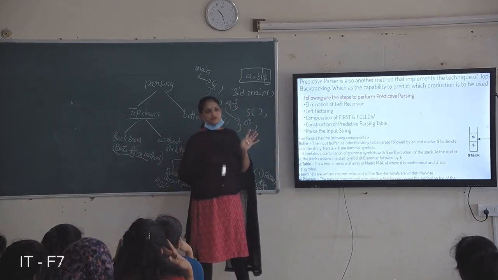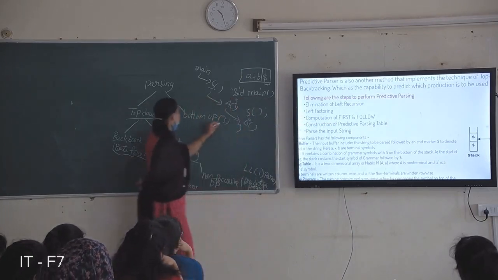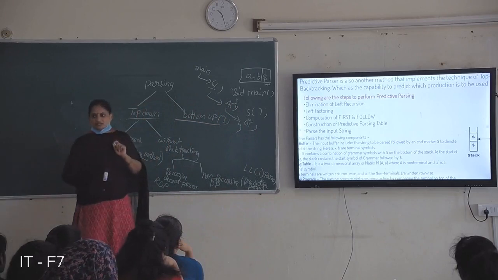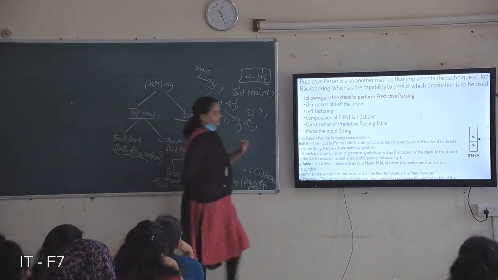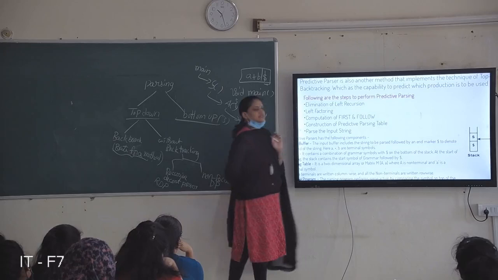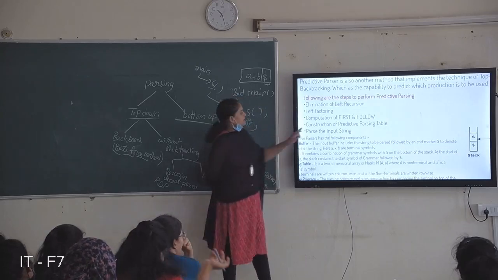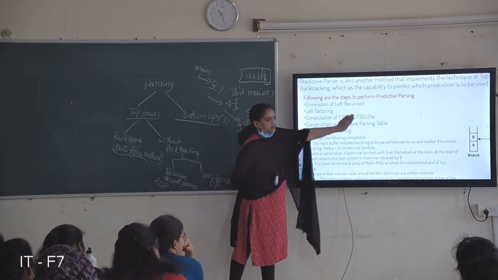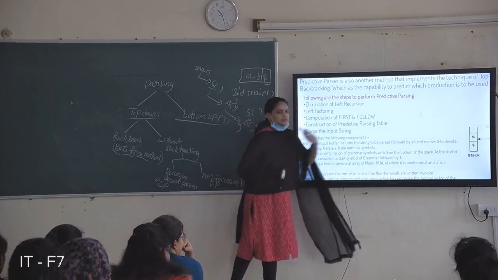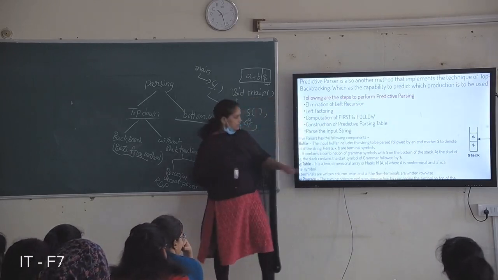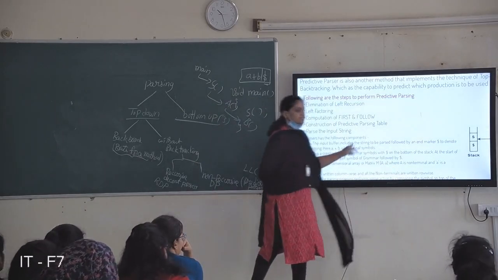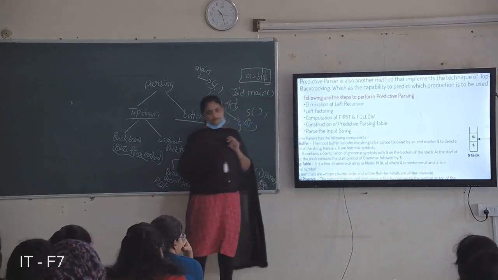First and follow we also use to construct tables in bottom-up parsers. So computation of first and follow is the next step. And next, from this first and follow, construction of the predictive parsing table. So our table, a two-dimensional array, will be constructed from first and follow.